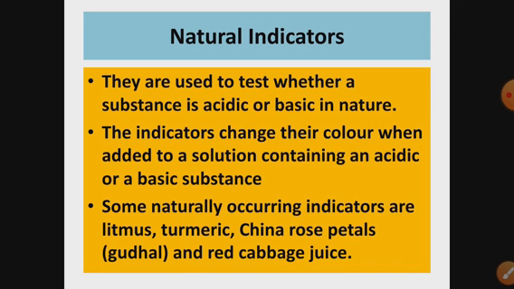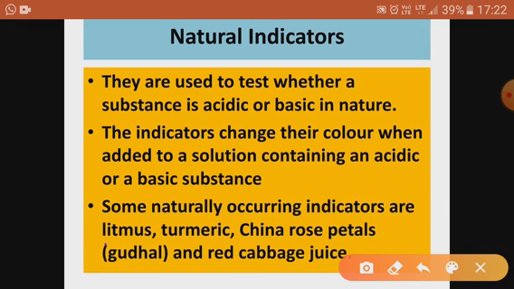Natural indicators are used to test whether a substance is acidic or basic in nature. The indicator changes its color when added to a solution. So how do they tell whether something is acidic or basic? Because they change color. Whenever they are mixed in an acidic solution, they give a different color. Whenever they are added to a basic solution, they change their color. Because of the change in color, we come to know about the chemical nature of the substance we are checking.